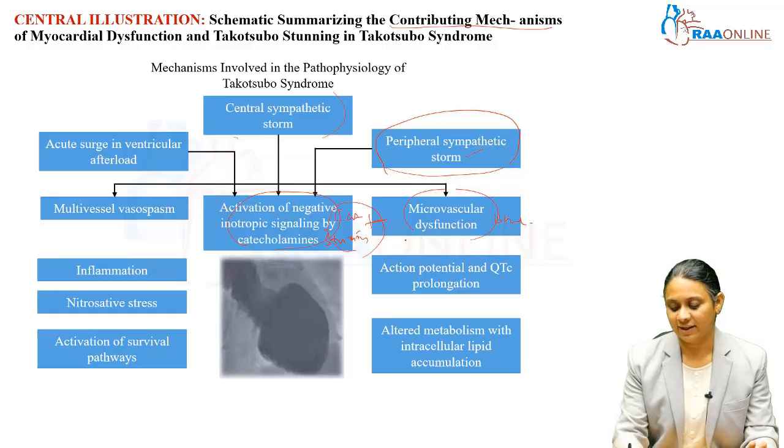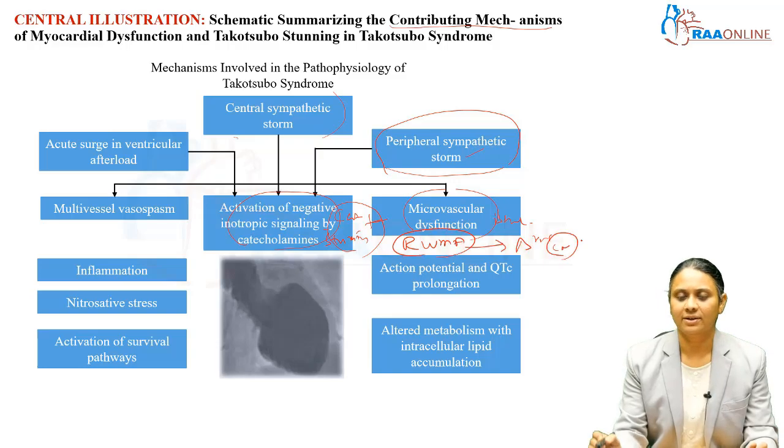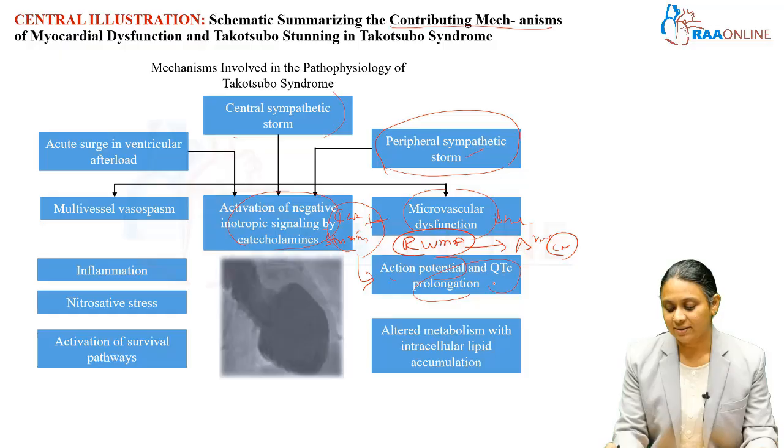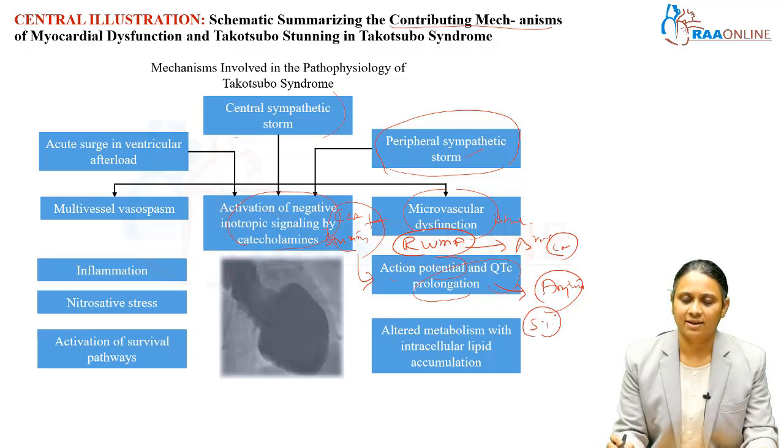This is resulting in a regional wall motion abnormality, which is the classical diagnostic criterion for stress cardiomyopathy. This also results in myocardial edema, which results in QTc prolongation, action potential duration prolongation. This can result in life-threatening arrhythmia, which is a major event. More than 5% of patients with stress cardiomyopathy can have sudden cardiac death or ventricular arrhythmias resulting in death.